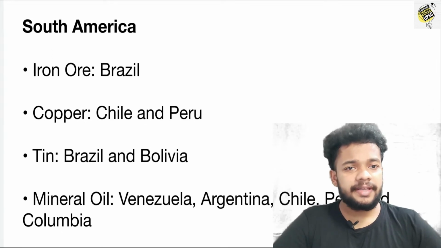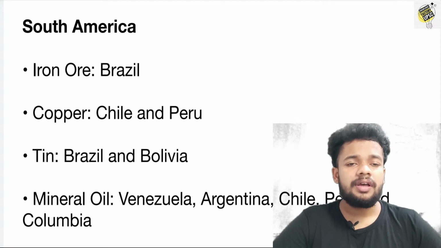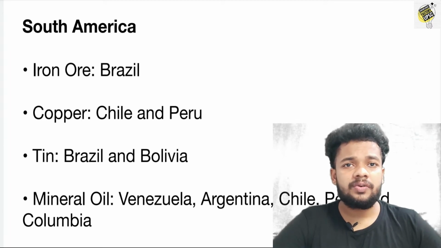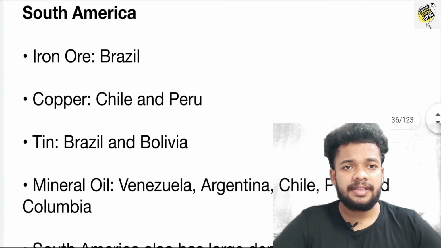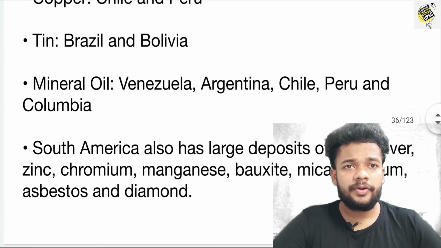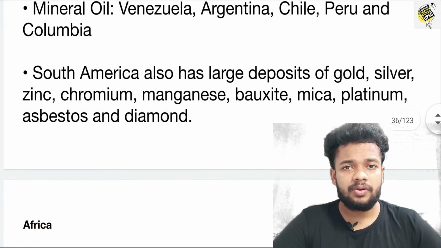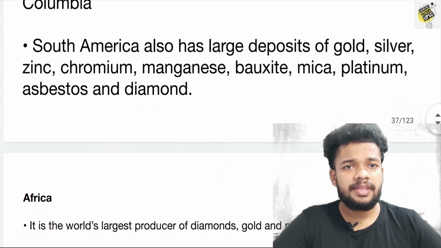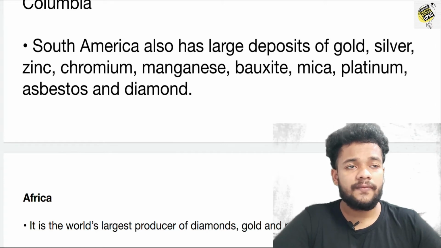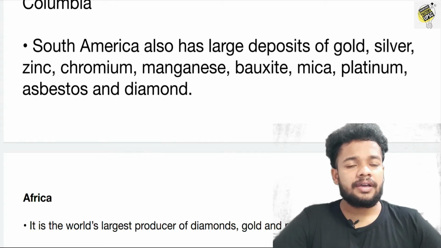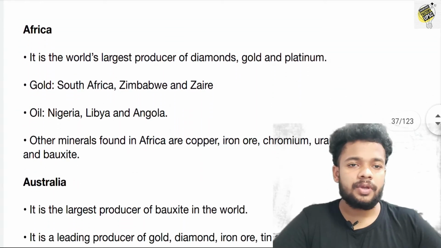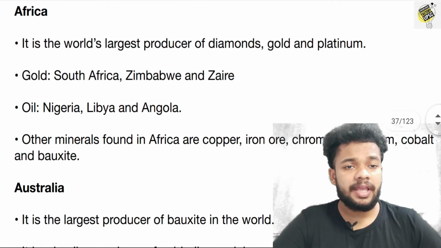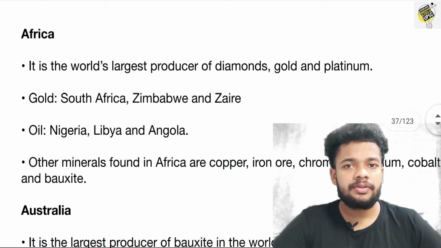Okay, so let's see the next continent, South America. South America is famous for its iron ore found in Brazil, copper in Chile and Peru, tin in Brazil and Bolivia, and mineral oil in Venezuela, Argentina, Chile, Peru and Colombia. South America also has large deposits of gold, silver, zinc, chromium, manganese, bauxite, mica, platinum, asbestos and diamond.